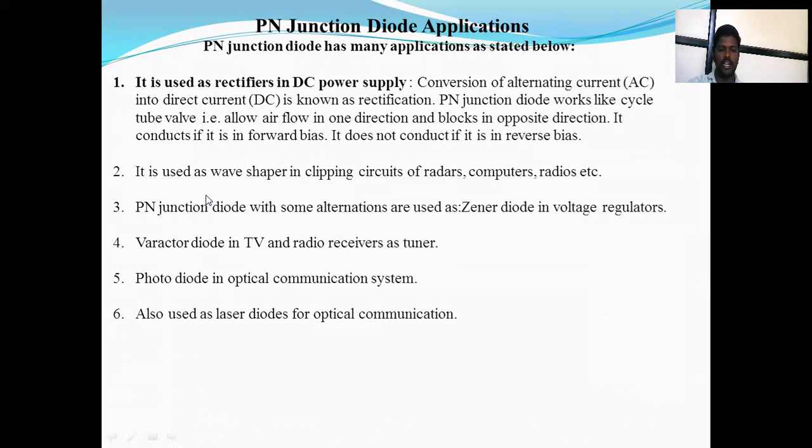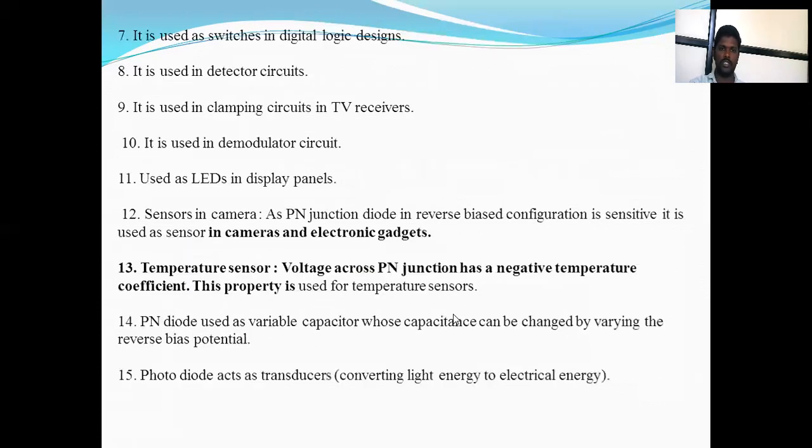The second use is as a wave shaper in clipping circuits of radars, computers and radios. Next, a PN junction diode with some alteration is used in the Zener diode voltage regulator. Next, the varactor diode in TV and radio receivers is used as a tuner. Next, the photodiode is used in optical communication systems. It is also used as a laser diode for optical communication.